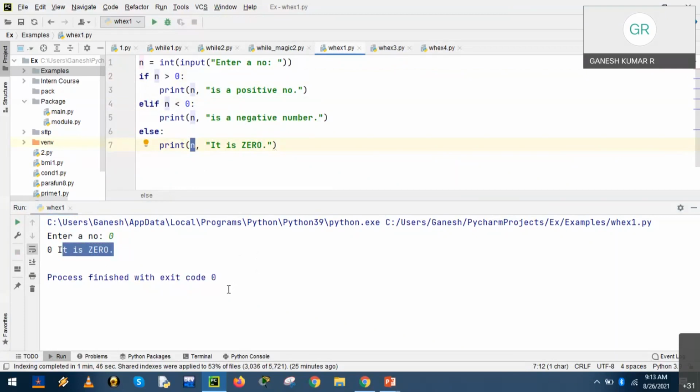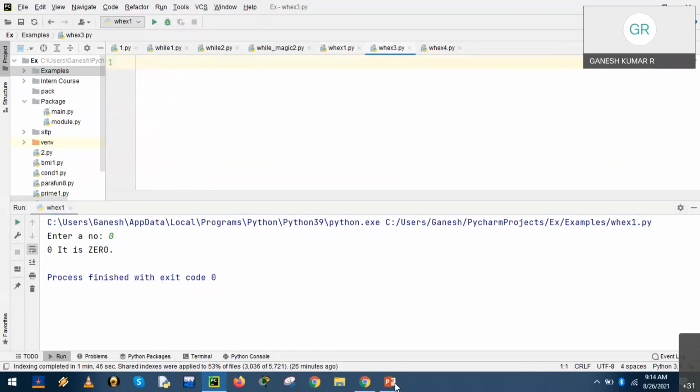Hope you have understood. Notice how much time we spent. When we have more options, that many executions have to be done repeatedly. So the if statement checks its conditions only once and gives results according to the input. If you would like to check the other options, we have to run again. This is the nature of the if statement. Now let me go through the while with the same logic.